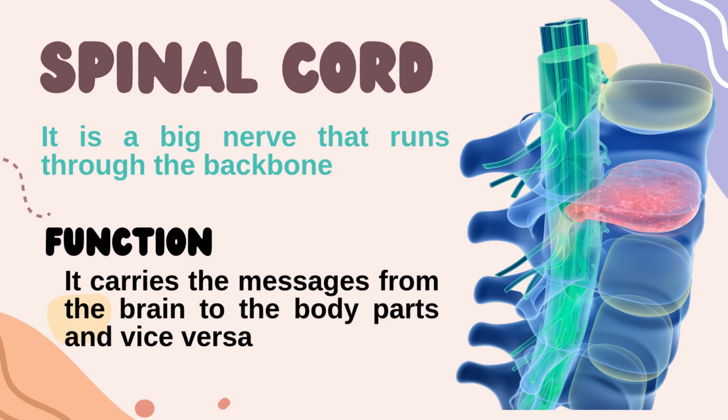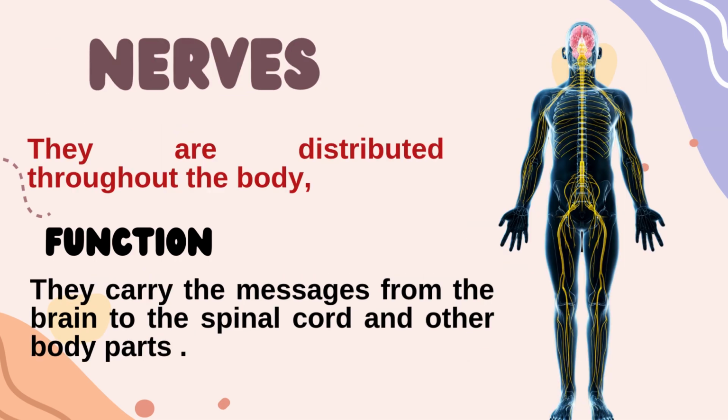And the function of the spinal cord, it carries the messages from the brain to the body parts and vice versa. What is the meaning of vice versa? As from the body parts to the brain, okay? So the function of the spinal cord, it carries the messages from the brain to the body parts and vice versa. And here we will talk about the nerves again, as we know that they are distributed throughout the